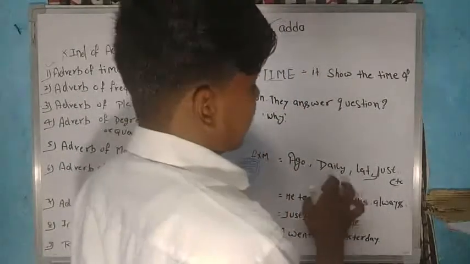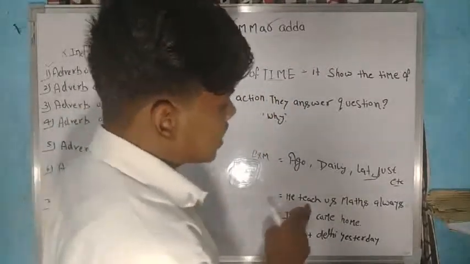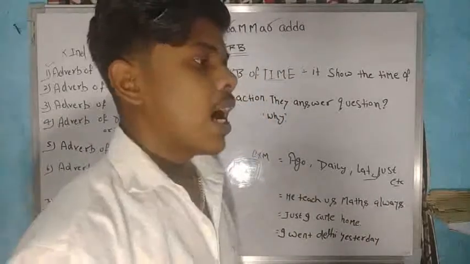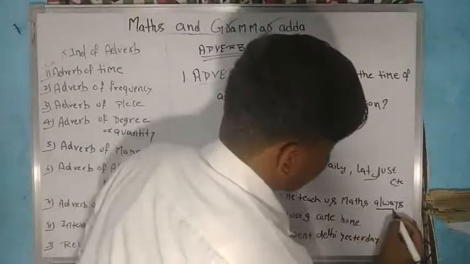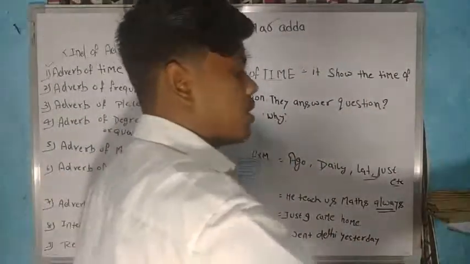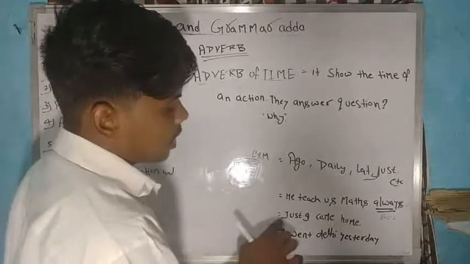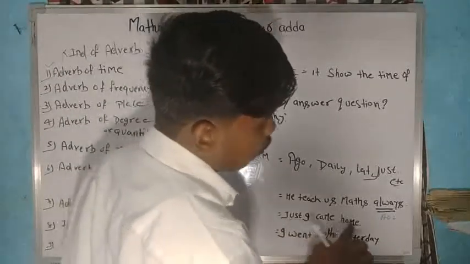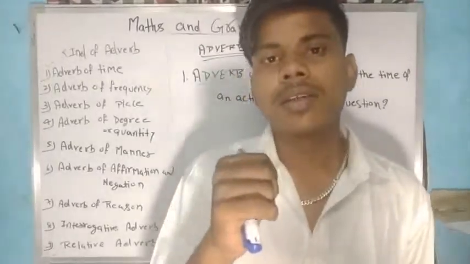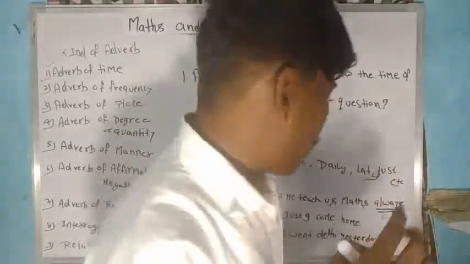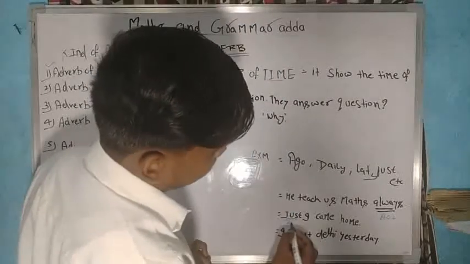Like this, I take an example: I go daily late, just, etc. I have taken an example in a sentence also. He teaches us maths always. It means our teacher always teaches us maths. The word always which I am using here is our adverb of time. Second example: just I come home. If I say just I come home, why should I go back? The word just which I use there is an adverb of time.